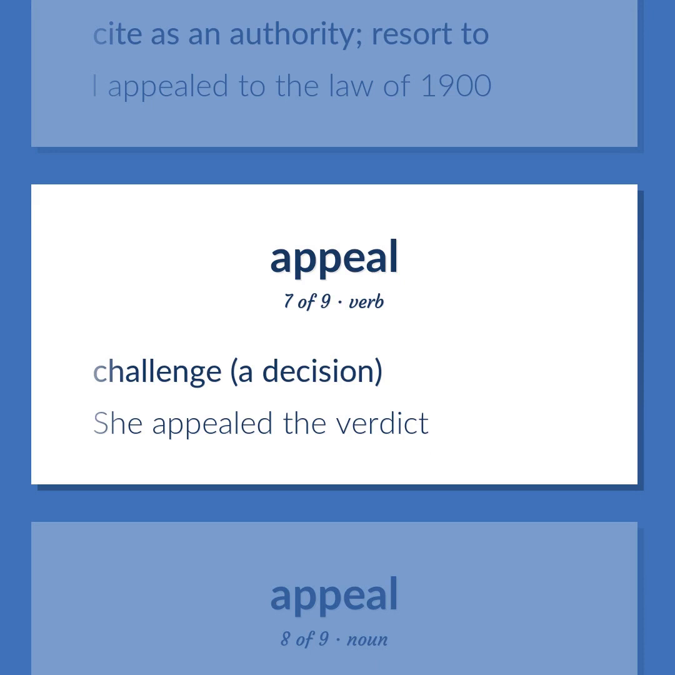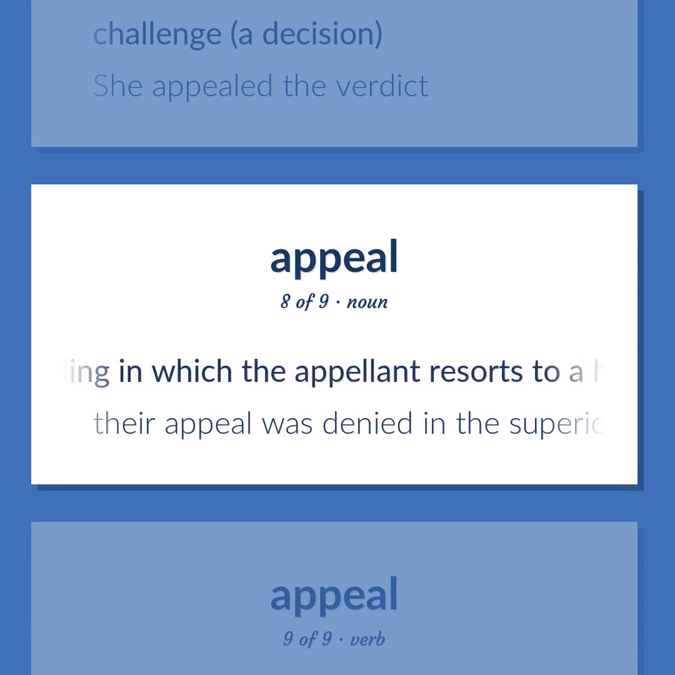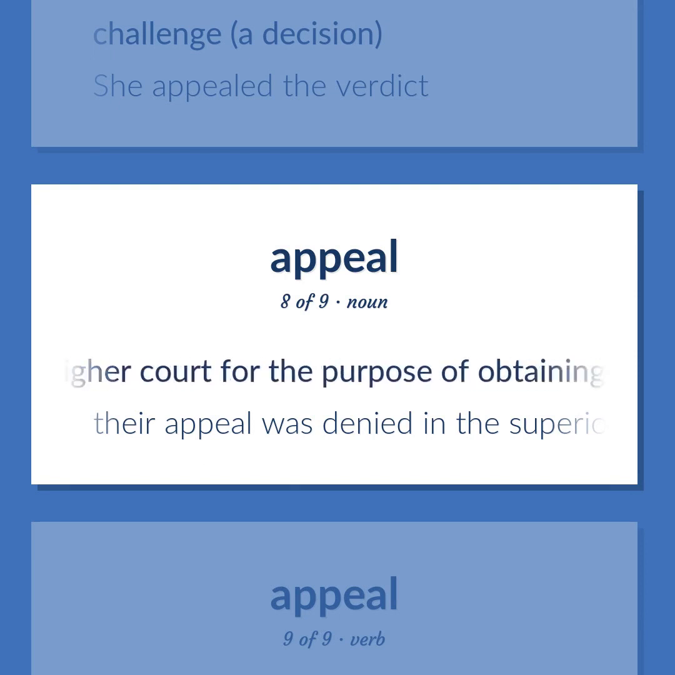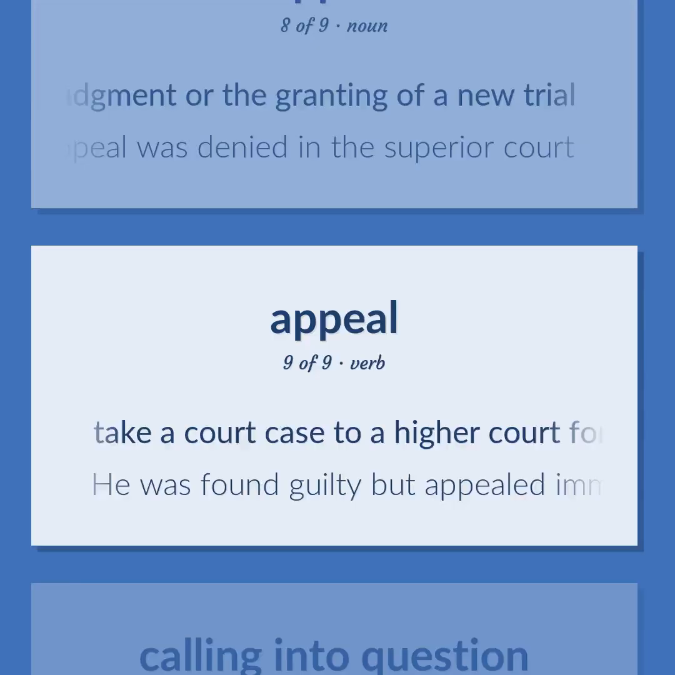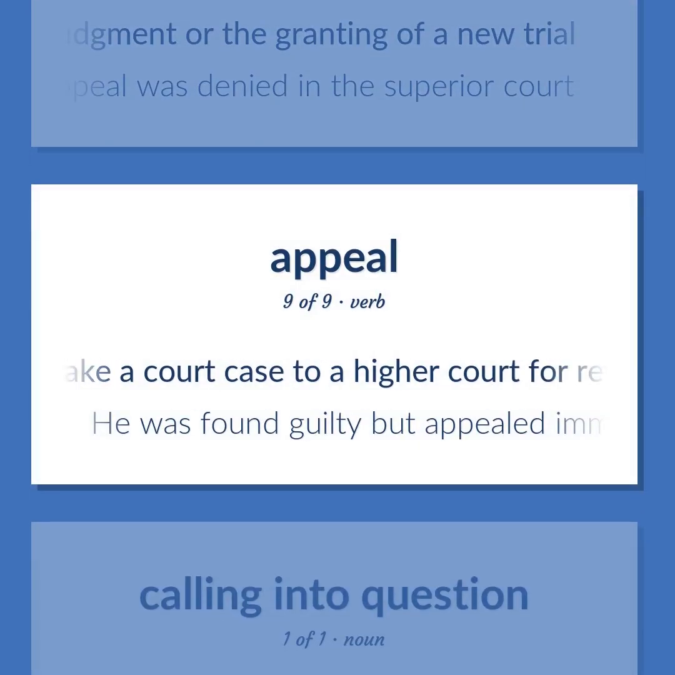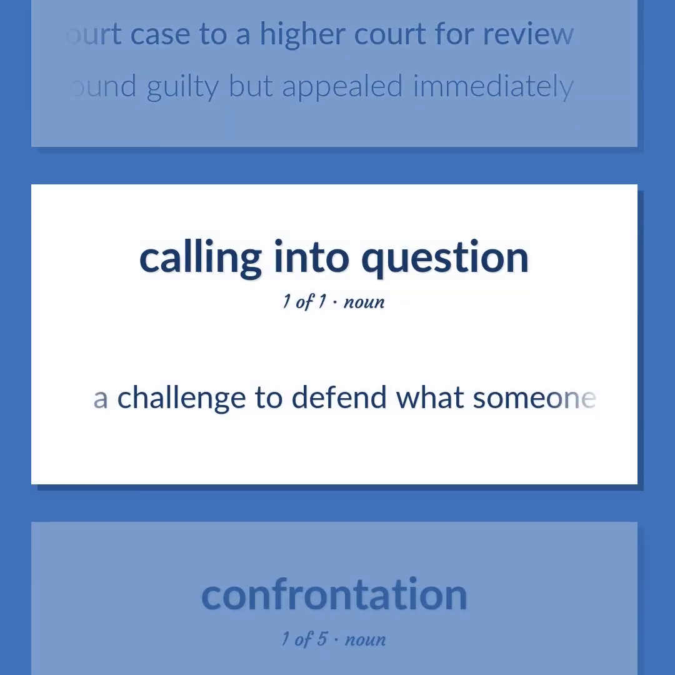Challenge a decision. She appealed the verdict. Law: a legal proceeding in which the appellant resorts to a higher court for the purpose of obtaining a review of a lower court decision and a reversal of the lower court's judgment or the granting of a new trial. Their appeal was denied in the superior court. Take a court case to a higher court for review. He was found guilty but appealed immediately. A challenge to defend what someone has said.